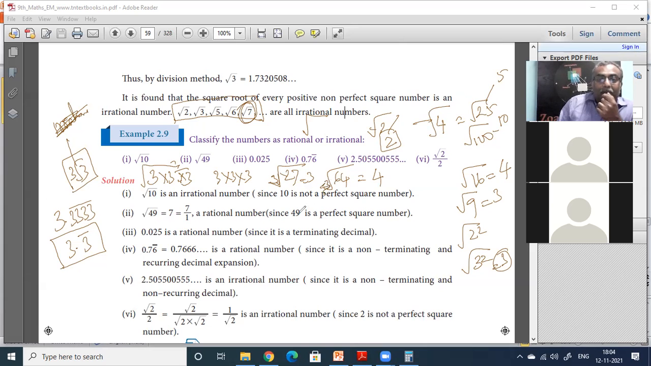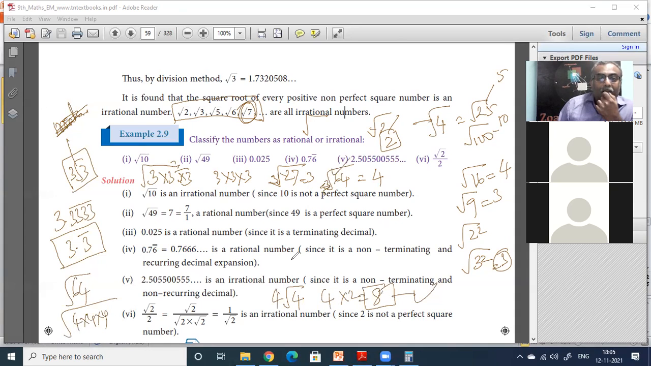Same way, root of 64 is root of 4 into 4 into 4. Root of 4 into 4 is 4 taken out, 4 root 4. 4 into root 4, which is 2, is equal to 8. It becomes a whole number. Be careful. So root of 64 is actually 8.